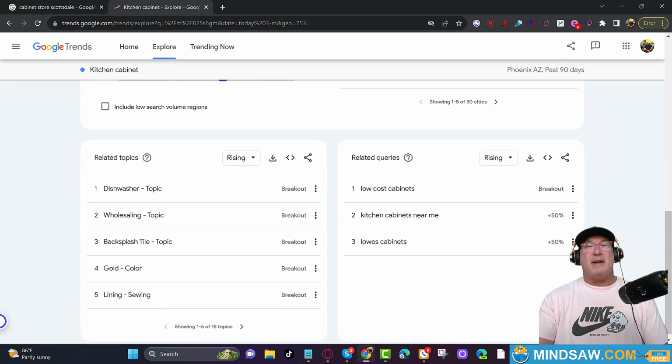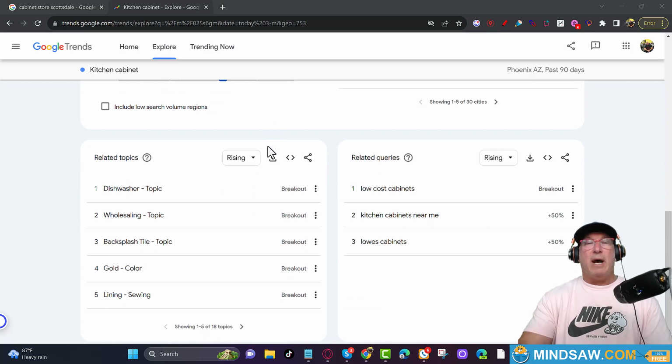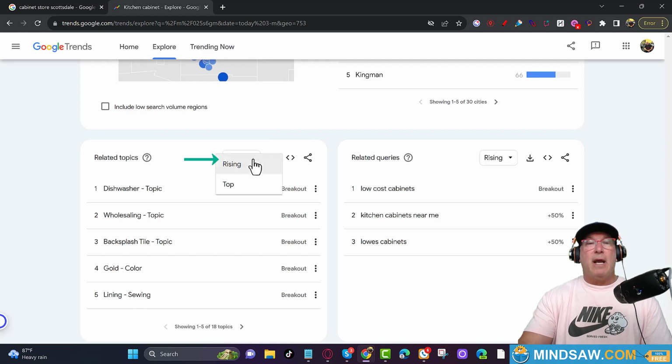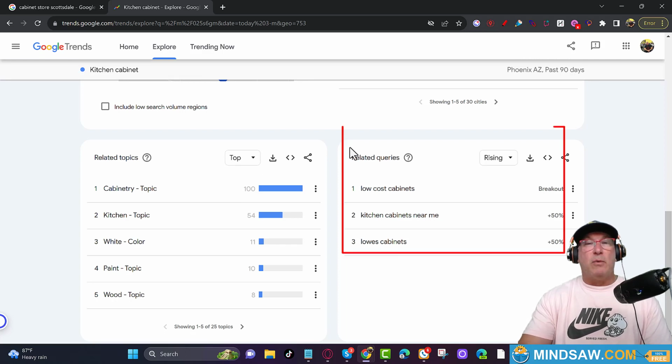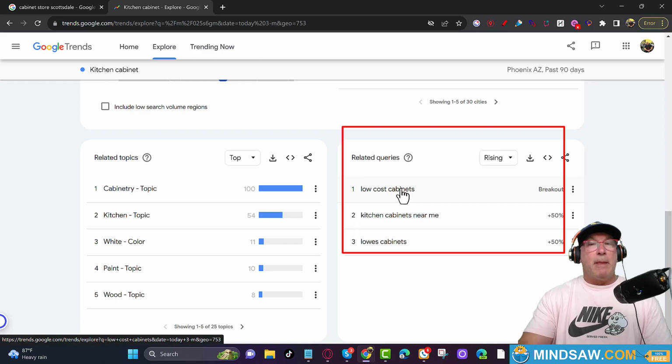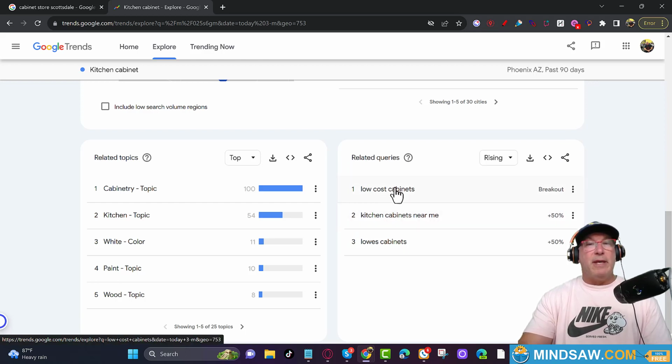All right, we're doing good. Okay, so once again, what we're going to do is change rising to top. Now you're going to notice on the right-hand side, related queries, there's some good stuff here also. So feel free to play around with this as well. I'll probably do another lesson on that as well.